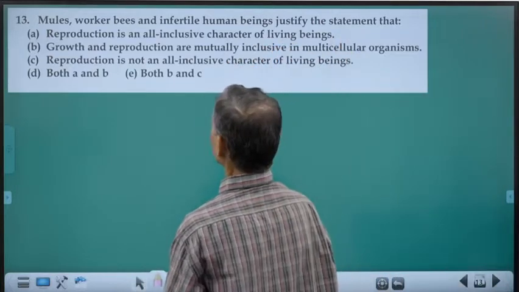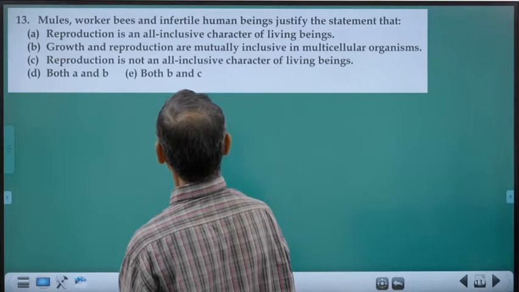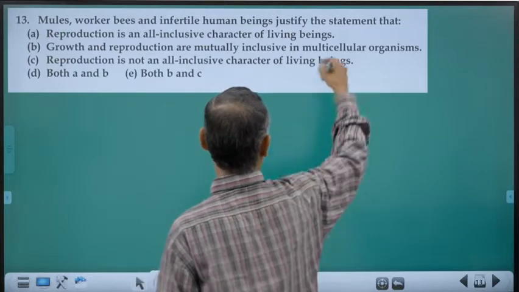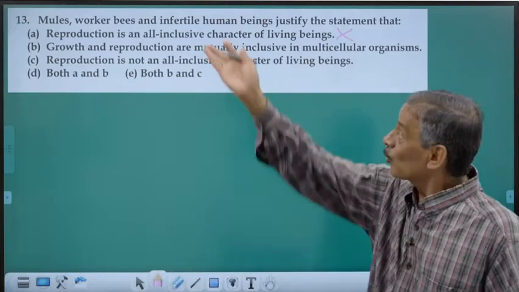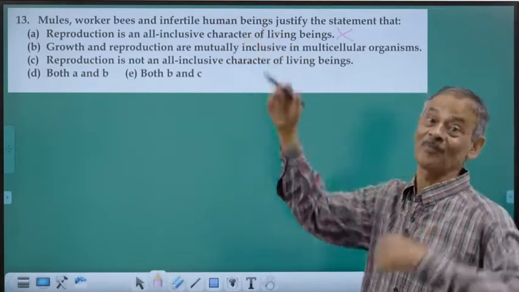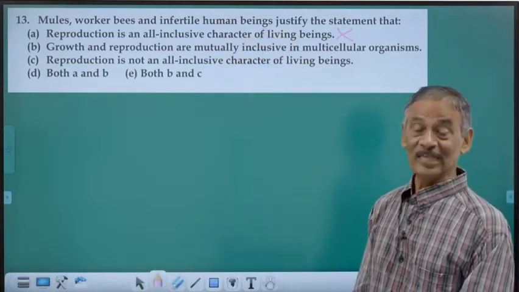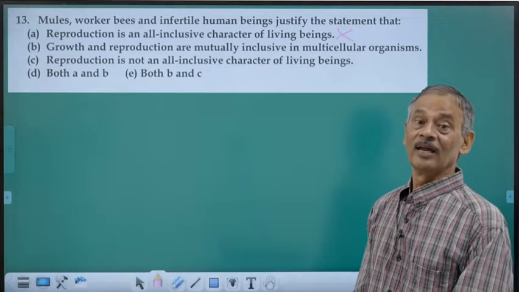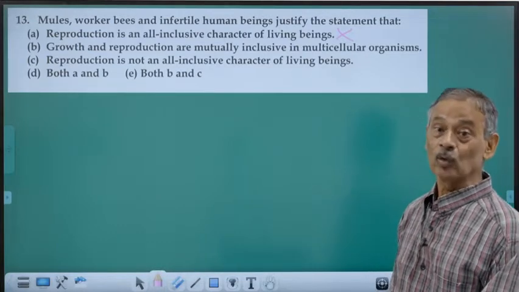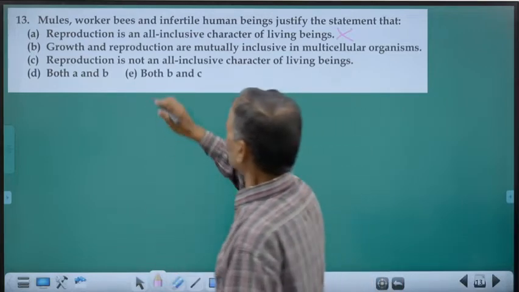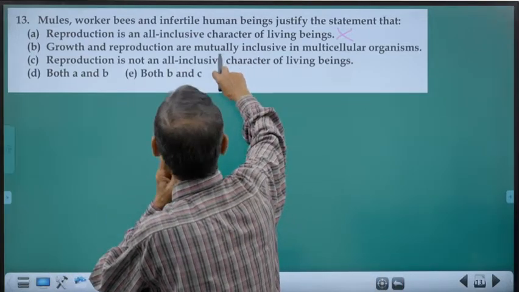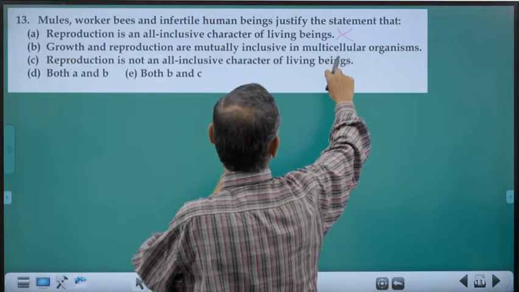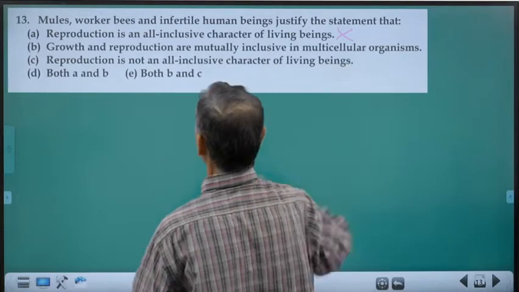Justify the statement that reproduction is an all-inclusive defining character. No, reproduction is not. Why? Because these organisms are living but not capable of reproduction. So, that is why we are not taking reproduction as an all-inclusive defining feature. Growth and reproduction are mutually inclusive in multicellular organisms.